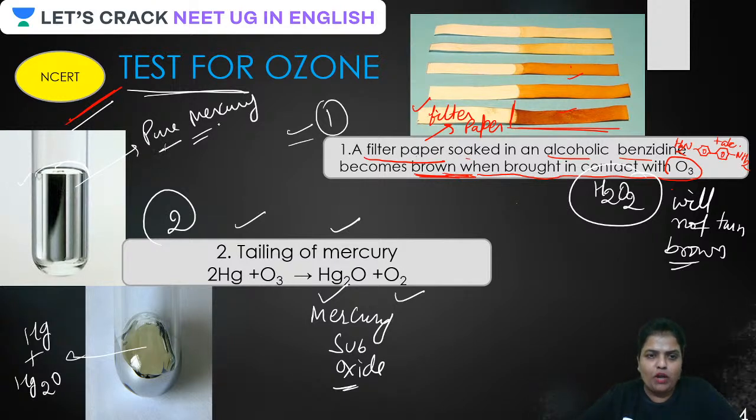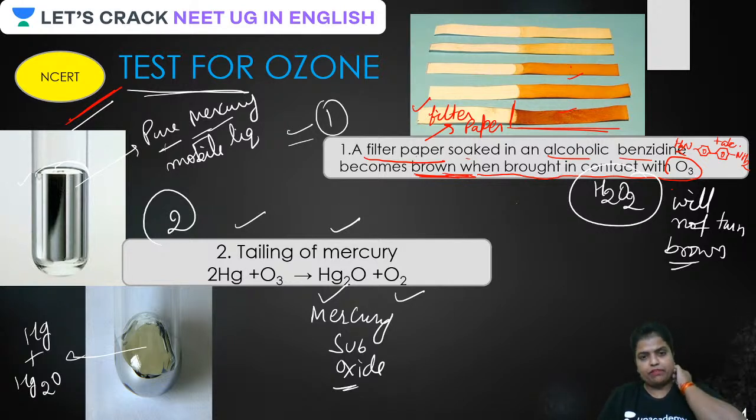Pure mercury is a mobile liquid. Is that clear, guys? And when it comes in contact with ozone, due to the formation of Hg2O, it is not purely Hg, it is a mixture of Hg and Hg2O.